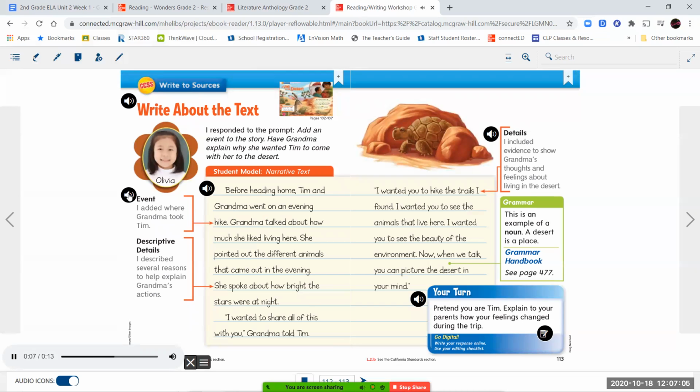Descriptive details. I described several reasons to help explain Grandma's actions. Details. I included evidence to show Grandma's thoughts and feelings about living in the desert. Grammar. This is an example of a noun. A desert is a place.